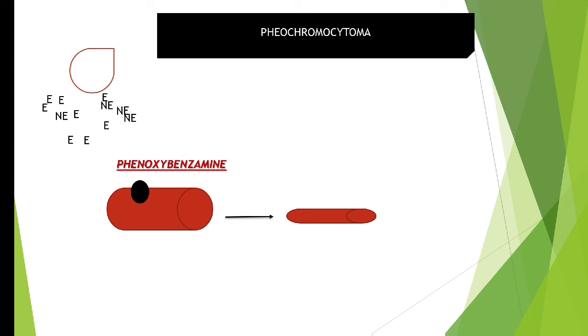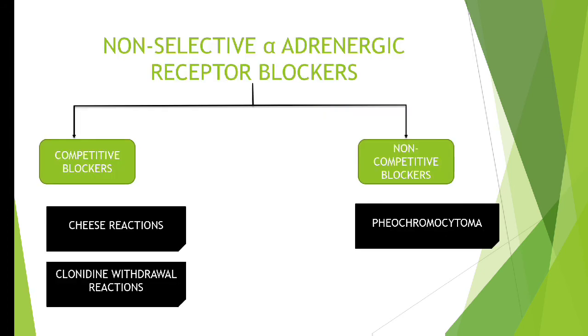So we are giving phenoxybenzamine, which is a non-competitive, non-selective alpha adrenergic blocker. It will produce a very strong vasodilation and it will produce action for a longer duration of time. Therefore phenoxybenzamine is used in the treatment of pheochromocytoma. Yes, it is producing vasodilation.